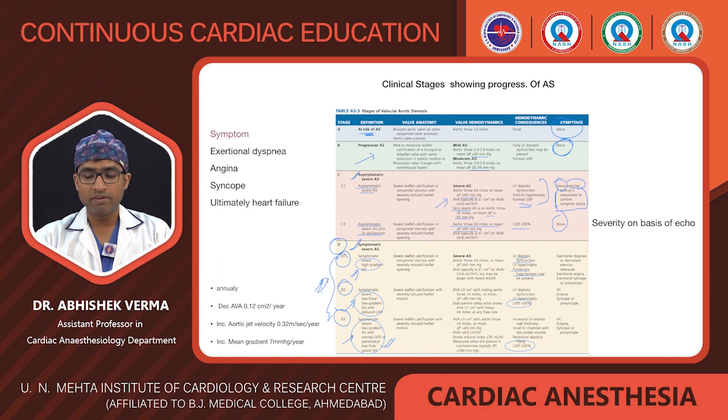But here the LV ejection fraction is still preserved. And in the last, stage D, there is symptomatic severe AS, in which first there is high gradient AS, and later low flow low gradient AS with reduced ejection fraction, and lastly low gradient AS with normal ejection fraction, or paradoxical low flow severe AS.